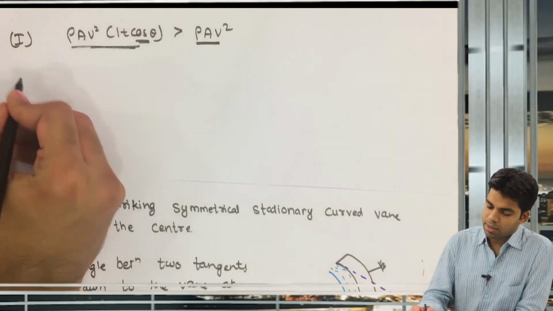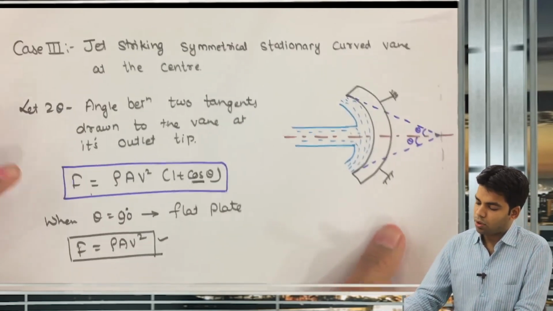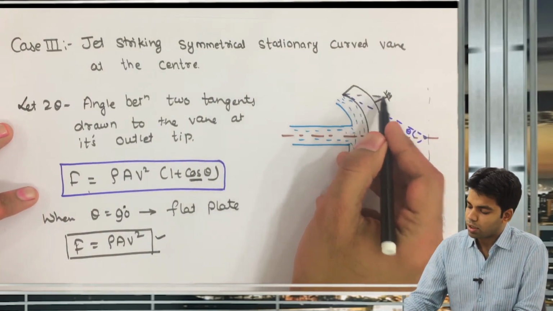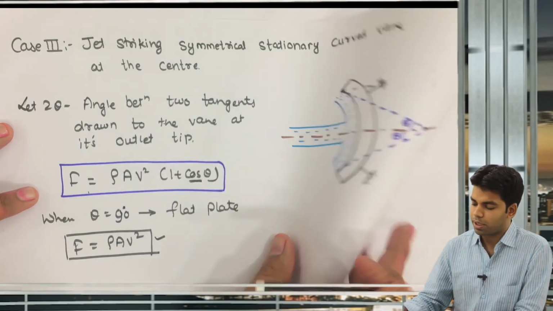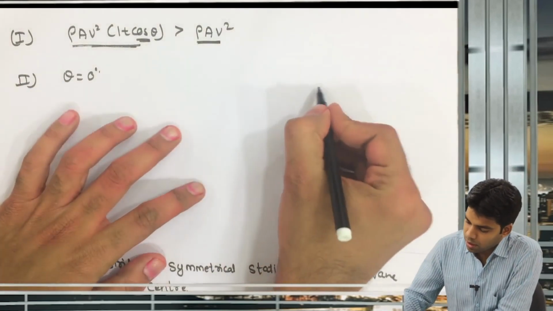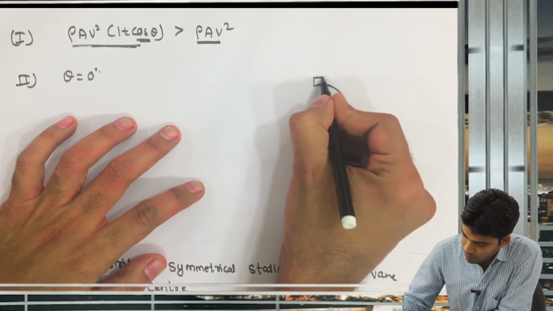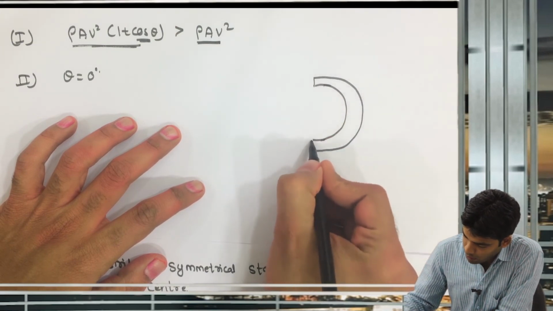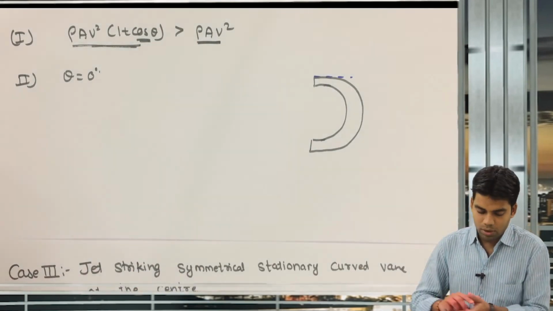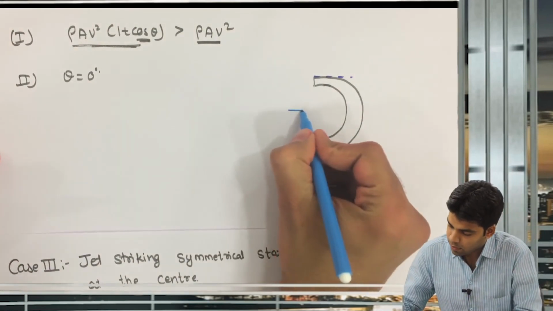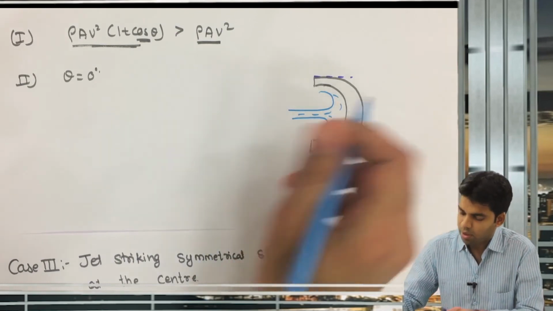Now in the same case, when theta is equal to 0 degrees, what will happen? What is the meaning of theta equal to 0 degrees? Theta equal to 0 degrees means this curved plate will become a semicircular plate. That means it will be like this. Then only theta will be equal to 0 degrees. So the jet is striking this semicircular plate.